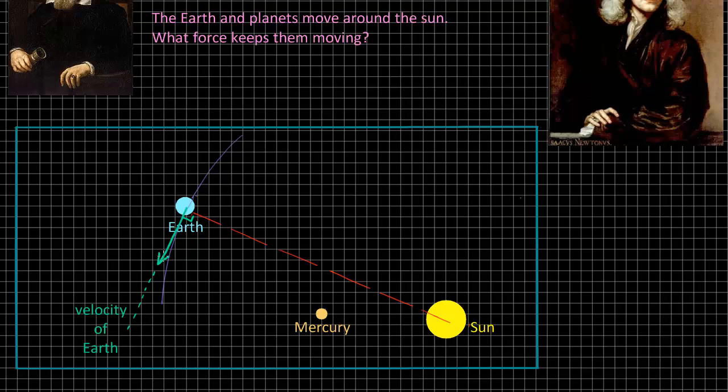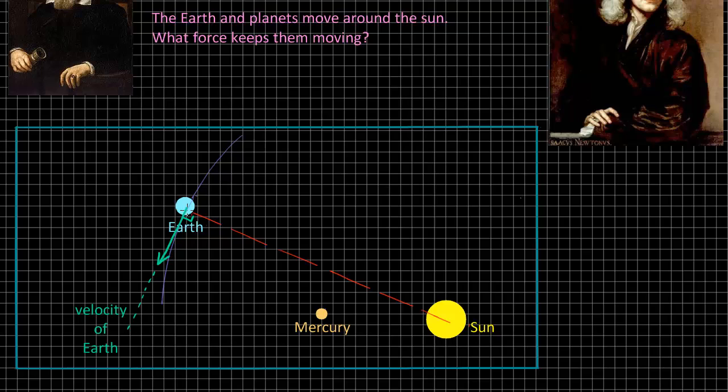If suddenly the gravitational force from the Sun stopped, the Earth would follow this green trajectory here. It wouldn't continue to move around in a circle. It wouldn't suddenly fly off in a direction away from the Sun. It would move in the direction that it had.